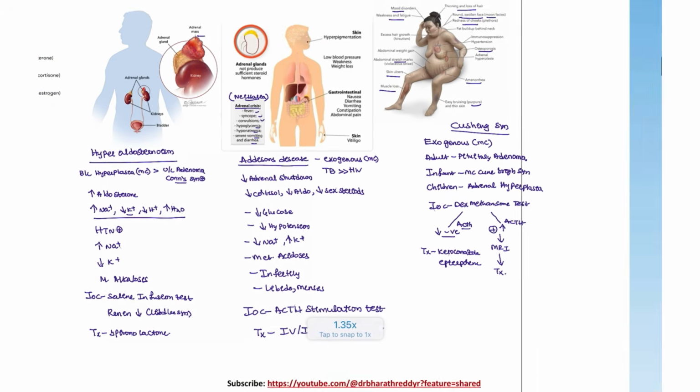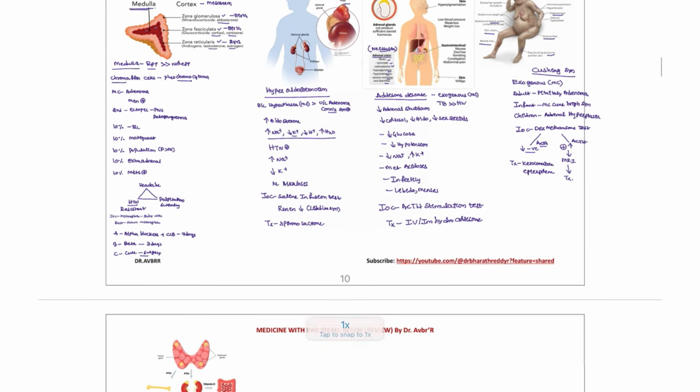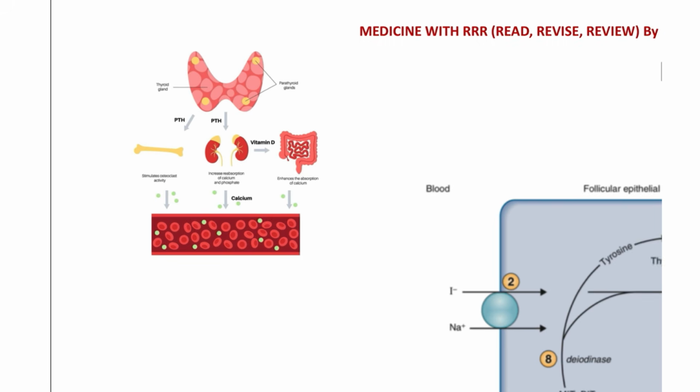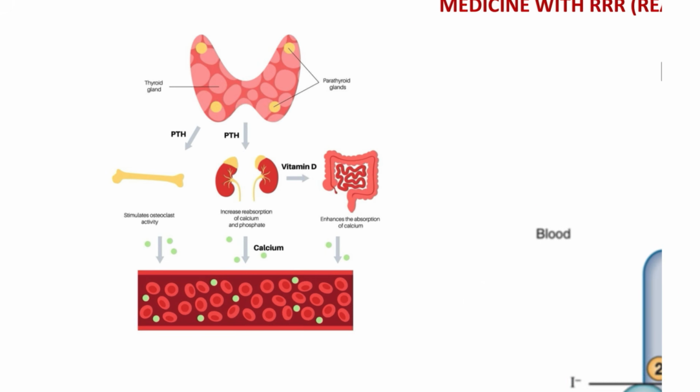So this is Cushing syndrome. Right, completed. We have completed most of the adrenal and other important topics also. Next, moving on to the parathyroid hormone, also related to calcium metabolism. So there you can see the patient has the parathyroid glands at the backside of the thyroid. Four glands are present. These are the four glands that we have.